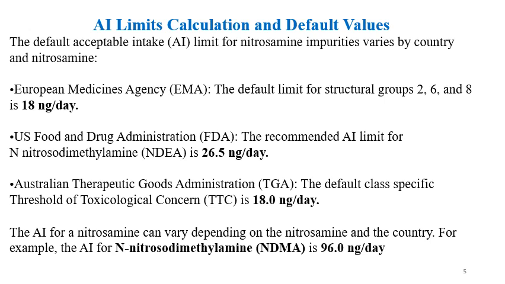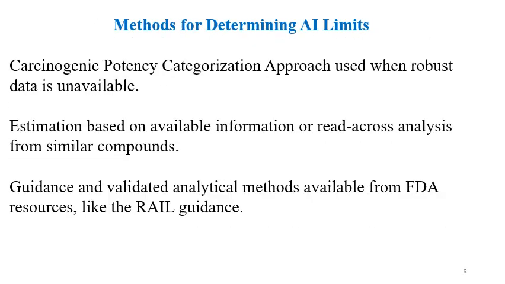And the AI for a nitrosamine can vary depending on the nitrosamine and the country. Also, it is based on the toxicological data available to date. For example, the limit of NDMA is 96 nanograms per day.